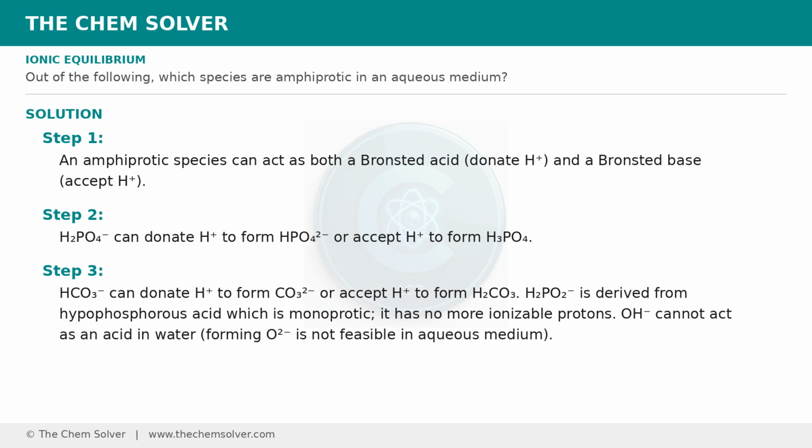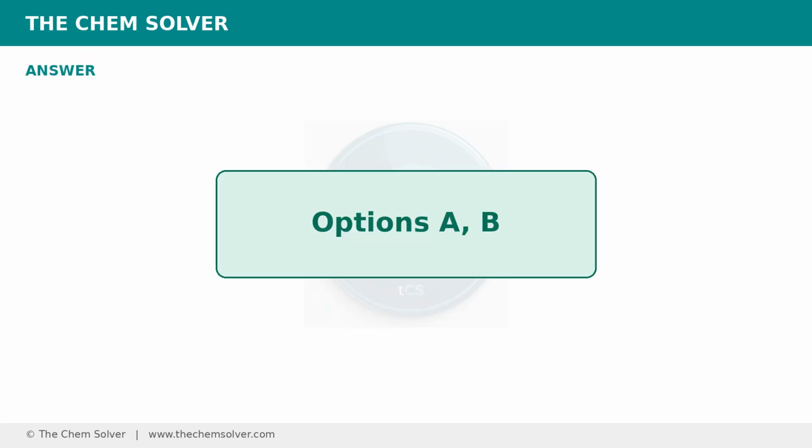H2PO2⁻ is derived from hypophosphorus acid, which is monoprotic. It has no more ionizable protons. OH⁻ cannot act as an acid in water. Forming O²⁻ is not feasible in aqueous medium. The answer is A, B.